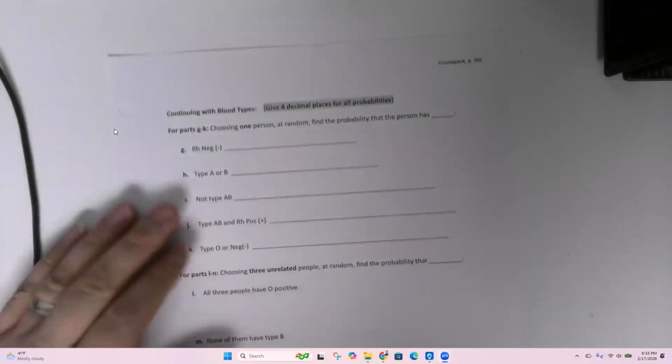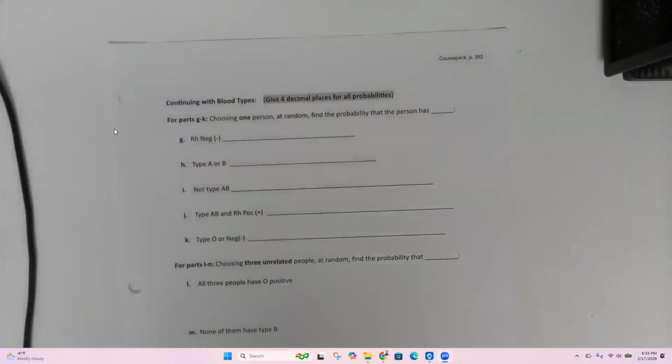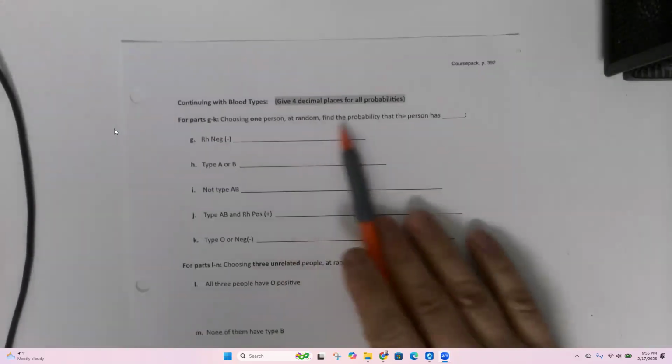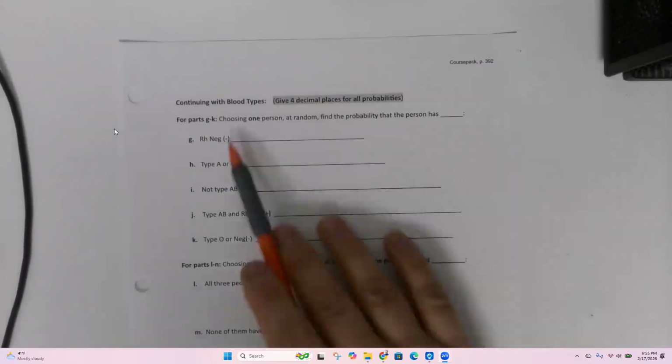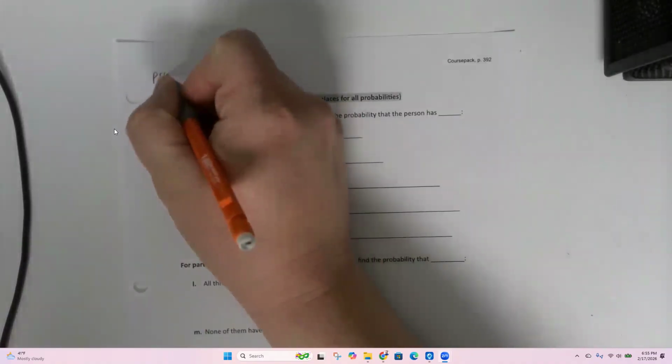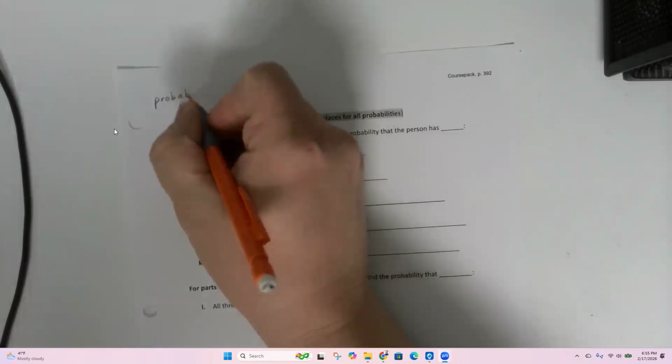All right. Page 392. We're continuing on with blood types. So hold on to that. Choosing one person at random, find the probability that that person has any of these things. Probability is a fraction.